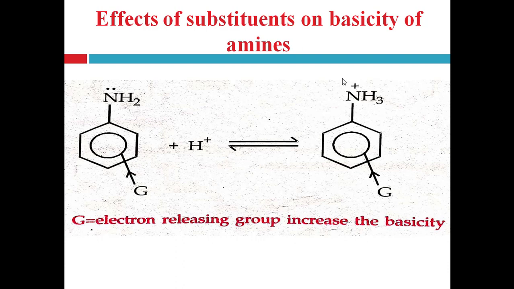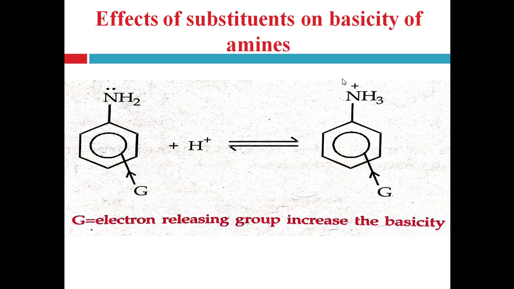Capital I indicates the inductive effect and capital R indicates the resonance effect. Now, the nature of the substituent includes electron releasing groups and electron withdrawing groups. So first see the electron releasing groups.